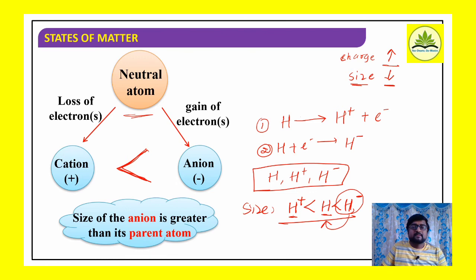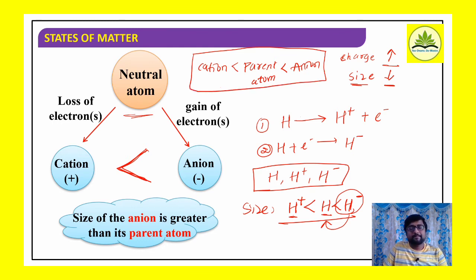Remember the sequence. Okay, cation, its size is less than parent atom, and whose size is less than its respective anion. So is the sequence.